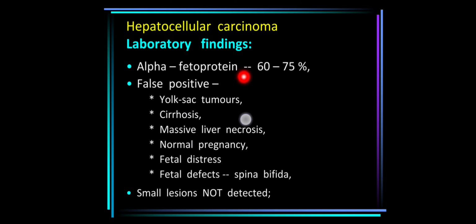That means this alpha fetoprotein can be seen in other cases like yolk sac tumors, cirrhosis, massive liver necrosis, normal pregnancy, fetal distress, fetal defects. So it's a false positive result in these conditions. So we cannot differentiate between these conditions and HCC. And sometimes small lesions can also be missed. You can also do ultrasound of the liver, which is more sensitive at detecting these small lesions. Apart from that, we can do a liver function test with the prothrombin time as well.